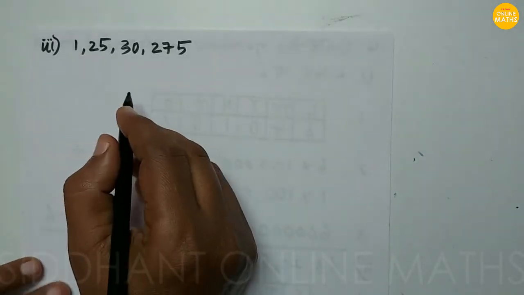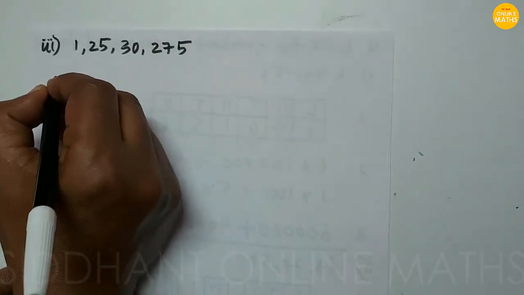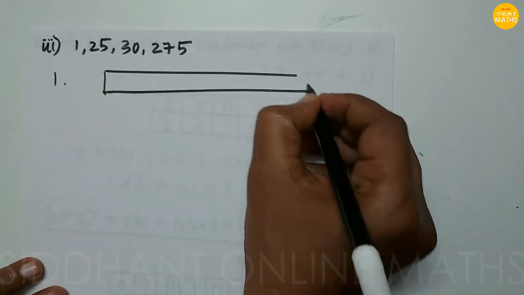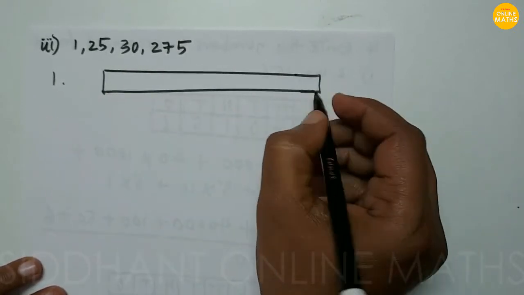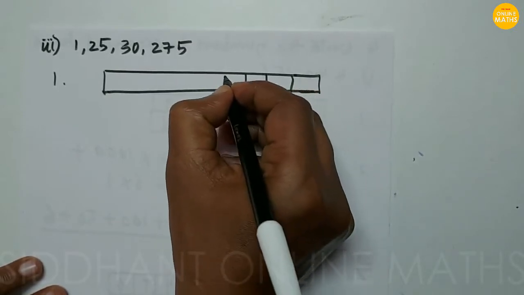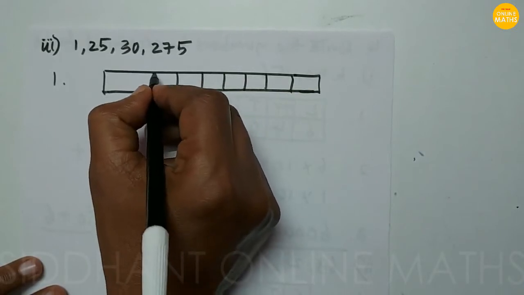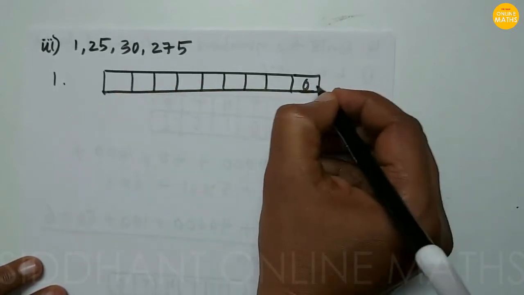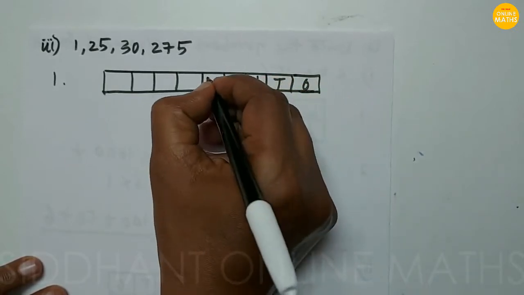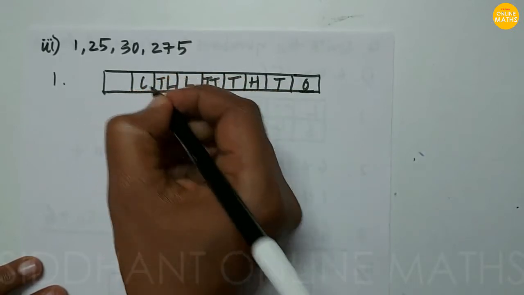Next, third problem, 12530275. So first thing, we just segregate the numbers into their place values. So this will be ones, tens, hundreds, thousand, 10,000, lakh, 10 lakh, and this will be crore.